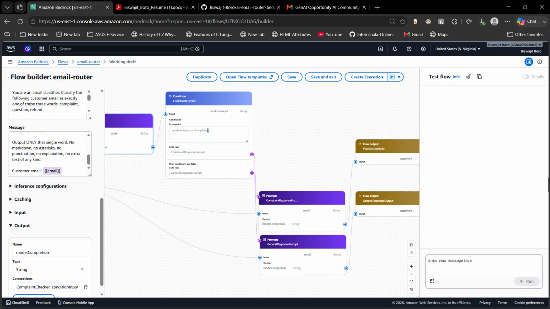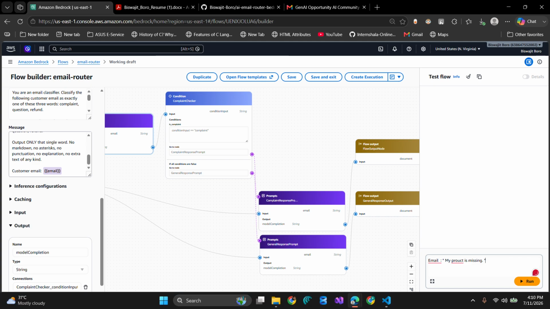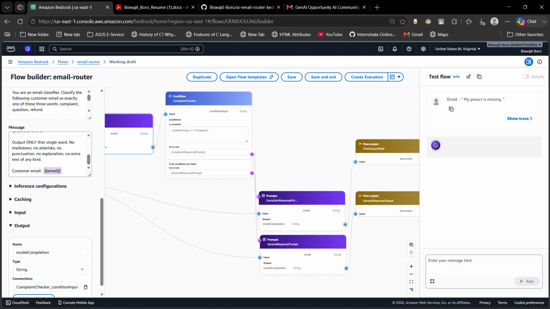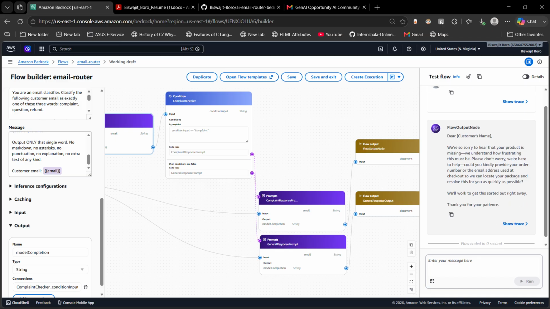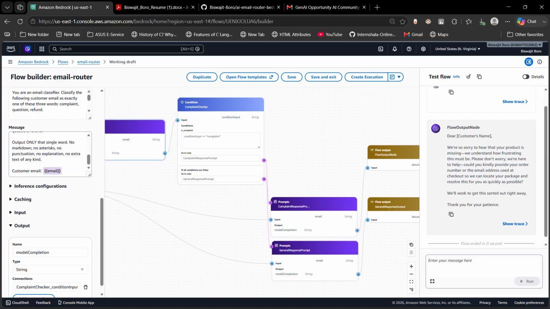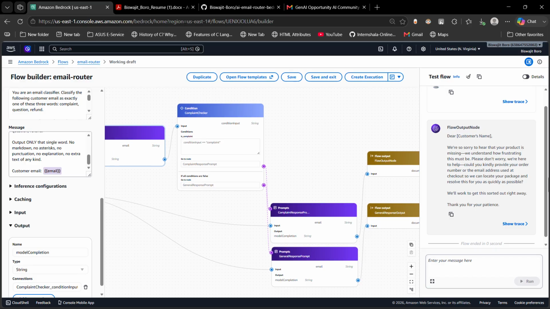Then let's send an email to it: my product is missing. Since it will fall under complaint response, it will give: we are sorry to hear that.